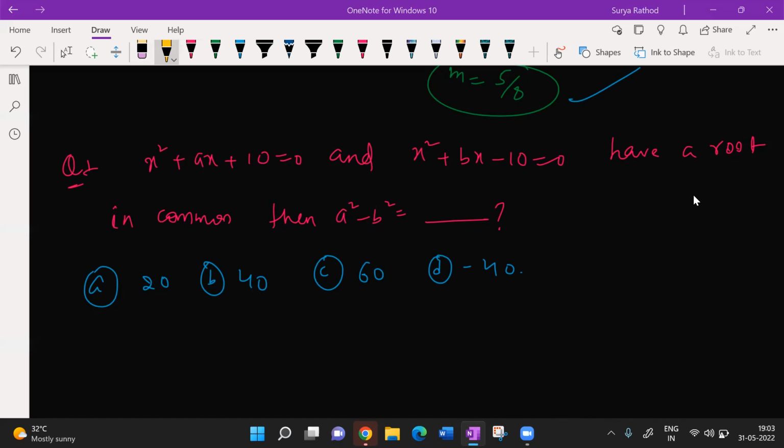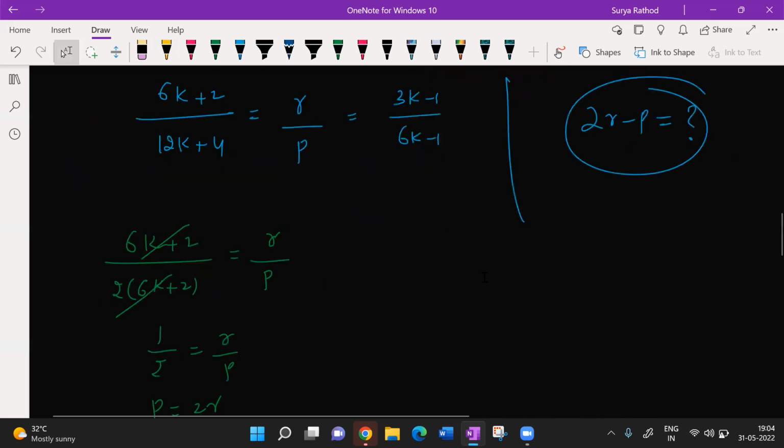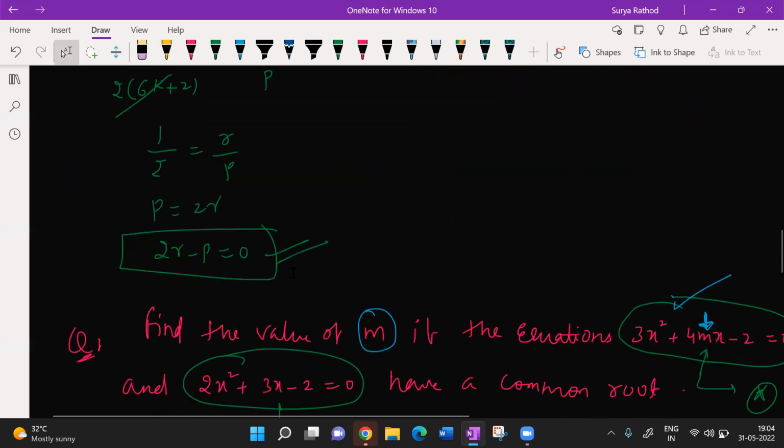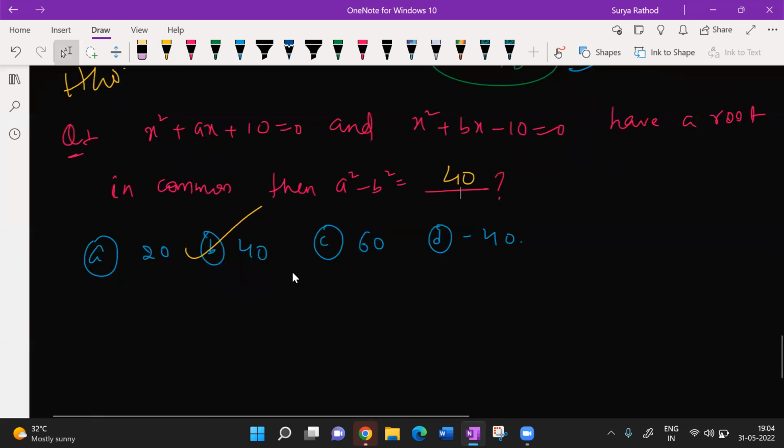So guys, take this as homework. Option B is correct here. Answer is 40. I have given the formulas at the starting of the class. Approach with the formula. It's a very easy question, guys. In the next class, we'll be solving a couple of complex questions. Then we'll go for previous year JEE questions.